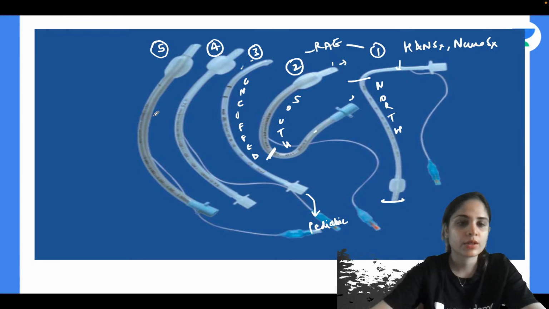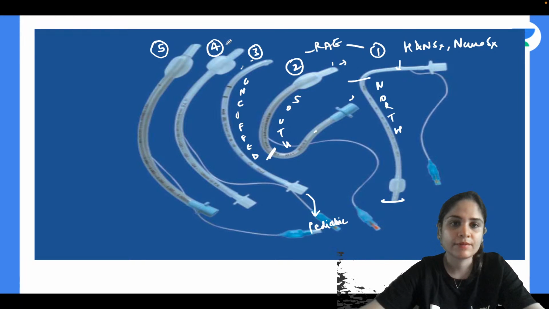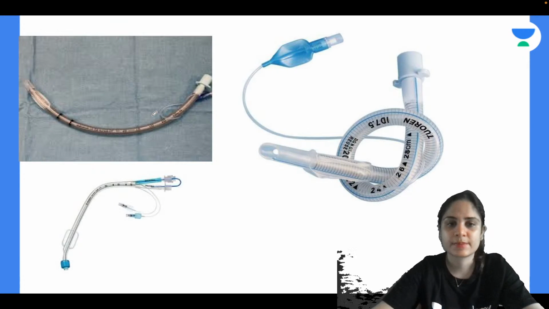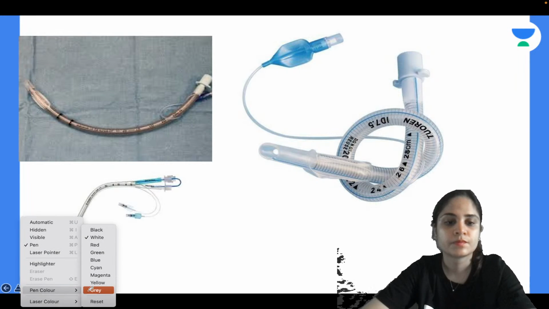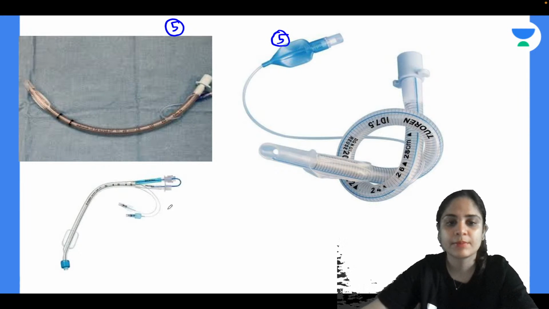Alright, okay, now what about 4 and 5? Anyone? Now 4 is a normal endotracheal tube, a cuffed endotracheal tube, and 5 has these metallic rings inside. You are not able to see it, so I will show you in the next picture. So 5 is picture number 1 and picture number 2 over here. So this is number 5, both of them are the same tube.